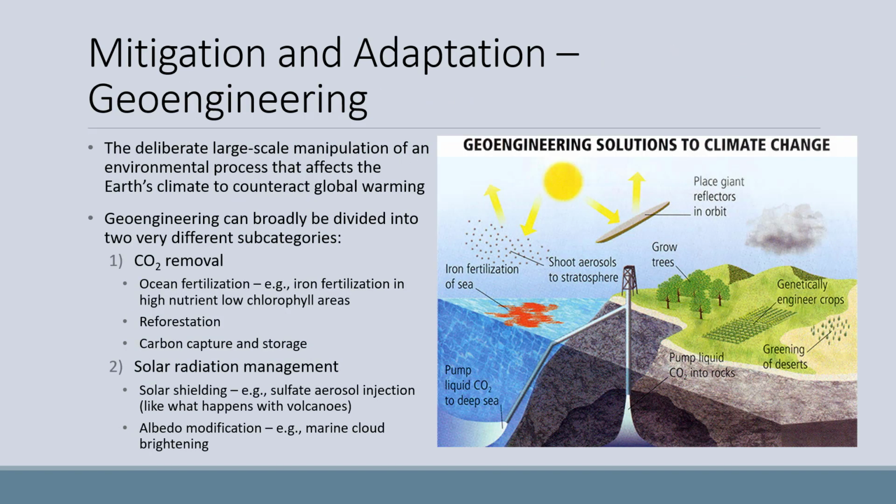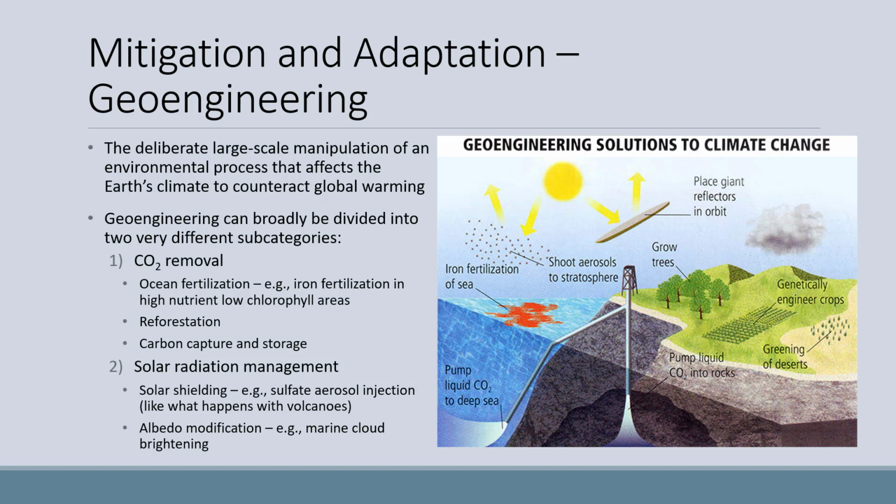There are a range of mitigation and adaptation strategies proposed for climate change as well. Some include geoengineering, which is the deliberate large-scale manipulation of an environmental process that affects the Earth's climate in order to counteract global warming. Geoengineering can broadly be divided into two very different subcategories. The first is carbon dioxide removal.